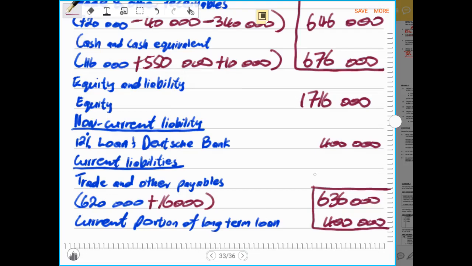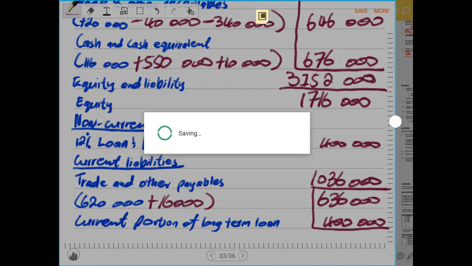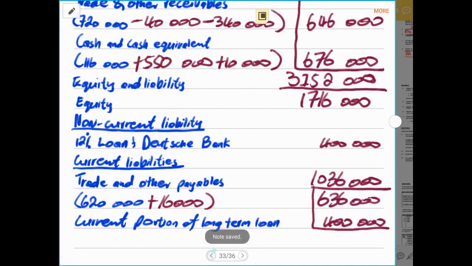That will give us 1,036,000 rands. And if you add current liabilities with the non-current liabilities of 400,000 rands plus 1,716,000 rands of the equity, that should give you 3,152,000 rands. So now if you see there, our balance sheet is exactly balancing with figures that are accurate and correct. So from here it means everything is balanced.